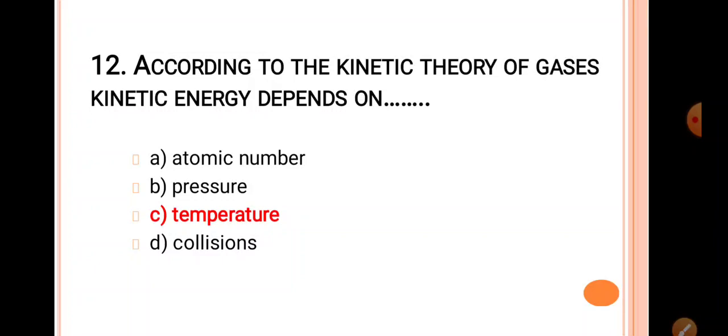So what is the question? According to the kinetic theory of gases, kinetic energy is dependent on: atomic number, no; pressure, no; collisions, no. So the answer is temperature. If the temperature increases, the kinetic energy increases; if the temperature decreases, the kinetic energy decreases.